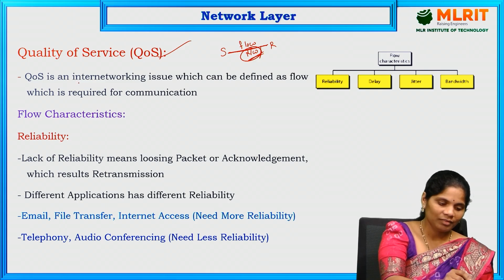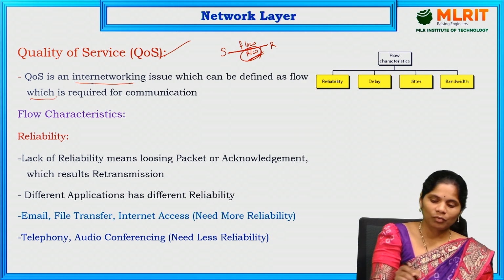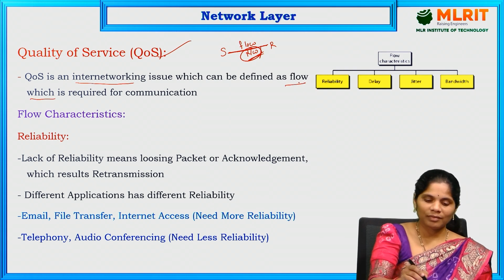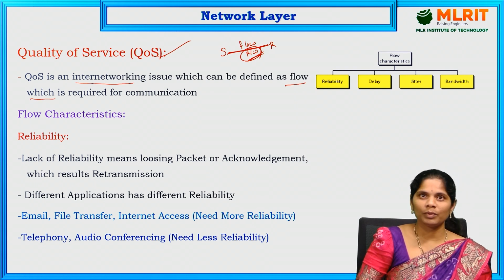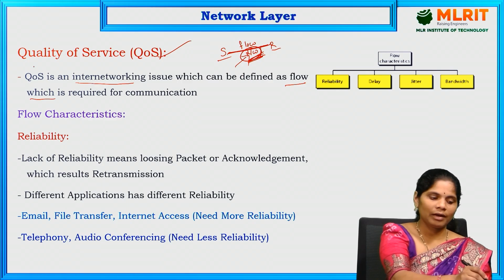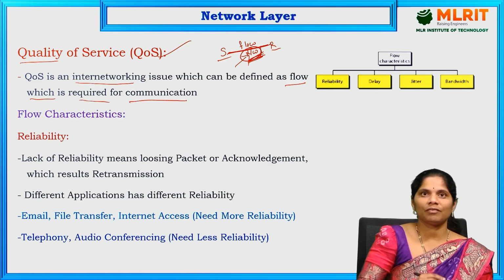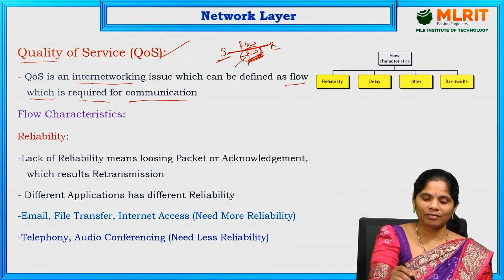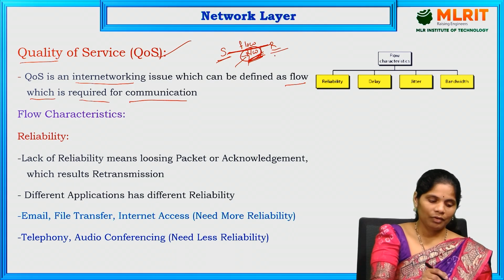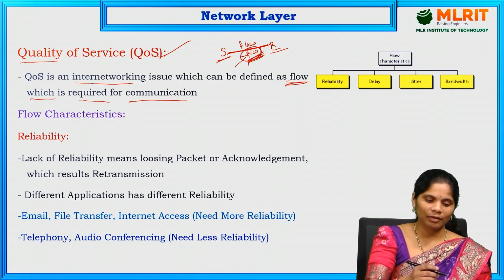Quality of service is an internetworking issue, which is defined as a flow. What is the flow? Whenever we are sending the data, how the flow is going to be between sender and receiver. What is the condition of that particular network? How much quality is this particular network giving? That tells us about the quality of the network. This is required for communication. Whenever we send some data from sender to receiver, we have to follow how the flow is going to be. That is the quality of service.